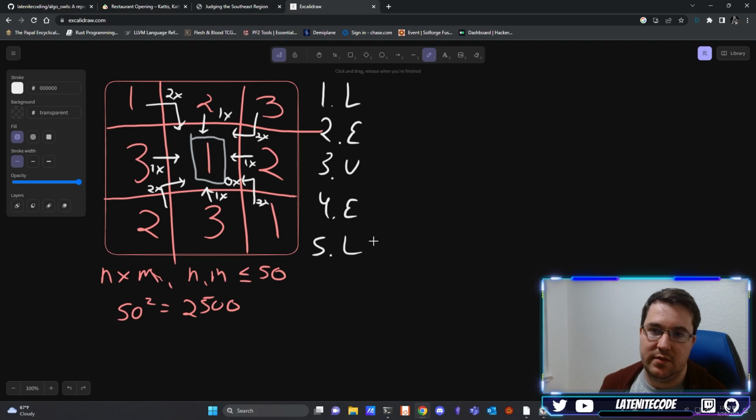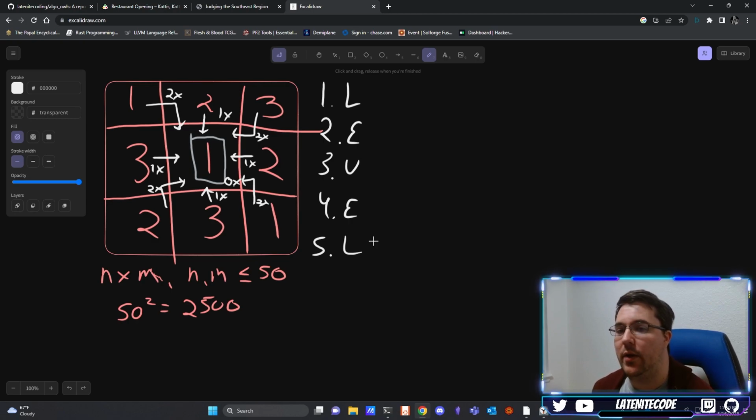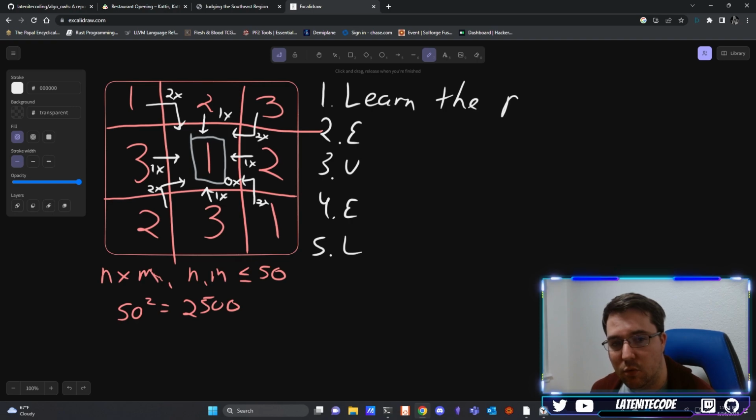The basics of this approach is essentially 5 beats that you can hit as you're trying to crack into this problem, and that you can also follow as you're trying to iterate towards a best solution. So I really recommend this kind of approach for coding contests, but also technical and whiteboard interviews. This can be a really great way to frame your thinking and your communication about the particular problem. So with L, we have learn the problem.